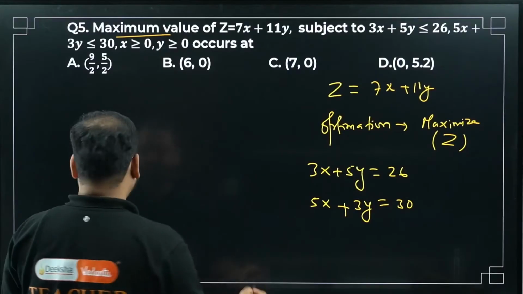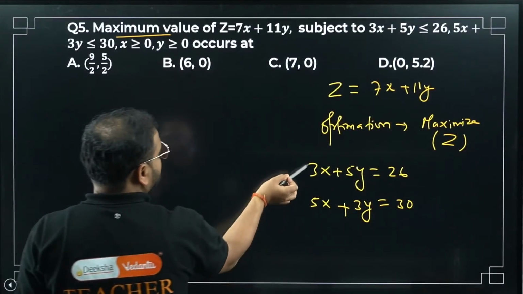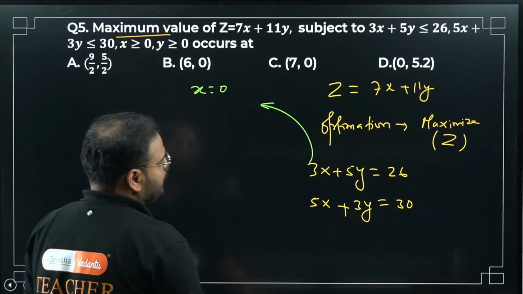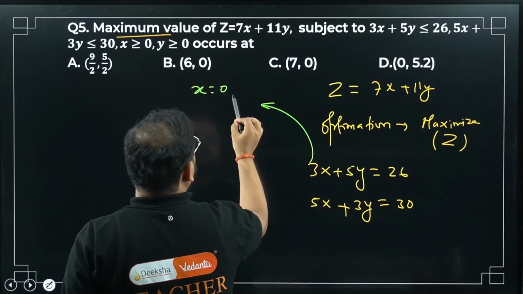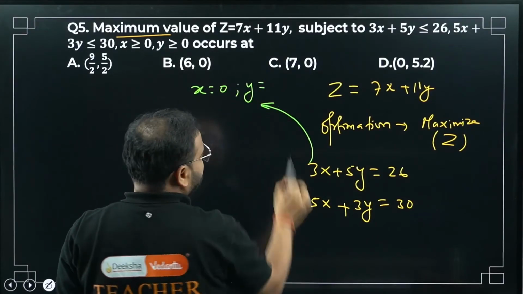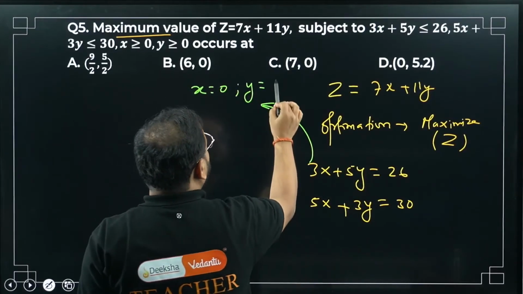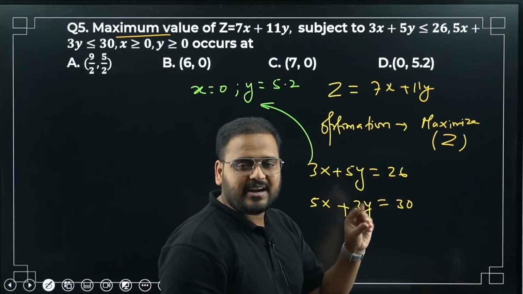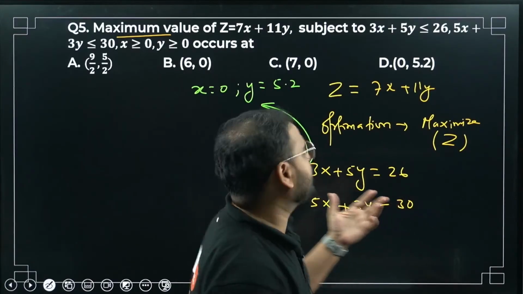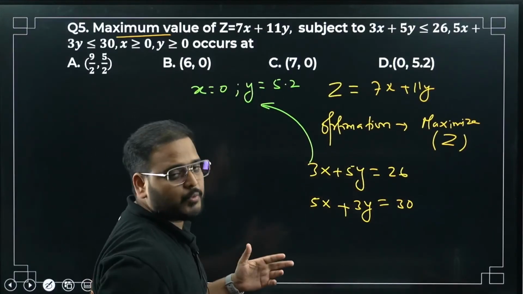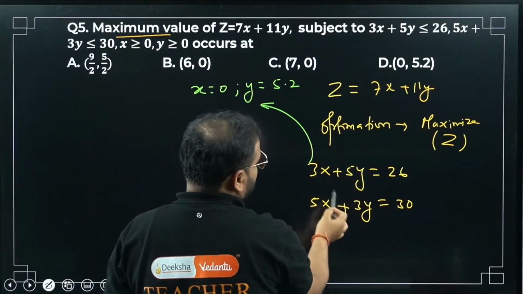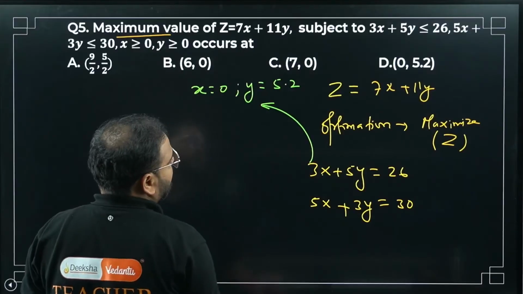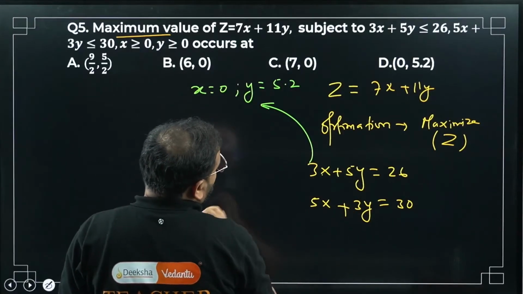If I take this one, x is 0. What is the y value? 26 by 5, which means 5.2. Please check: 25 by 5 is 5, I have 1 left, and 1 by 5 is 0.2. So if I put x as 0, I get y as 26 by 5, which becomes 5.2.